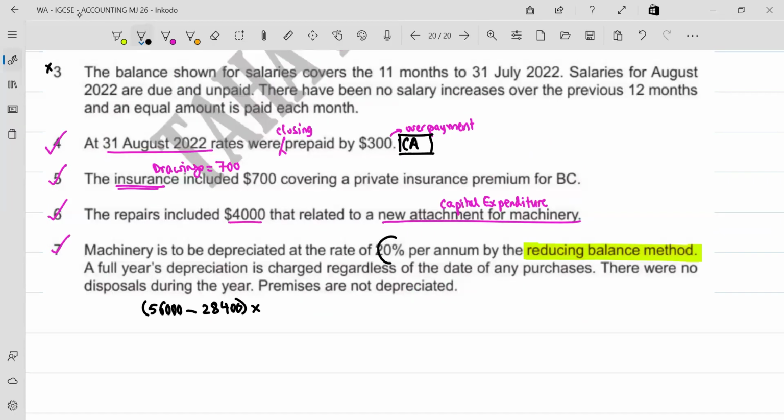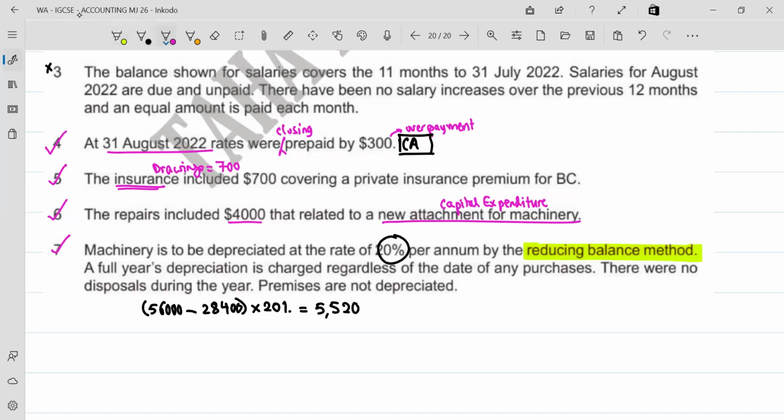What is the percentage of depreciation? 20%. Can you find out the amount, please, on your calculators? Sir, 5,520, says Ali. Is he correct, sir? Yes, sir.